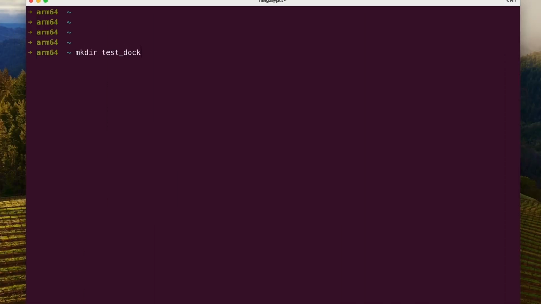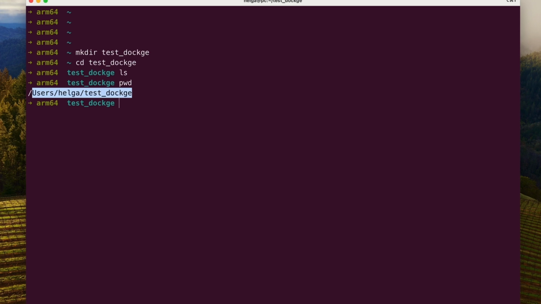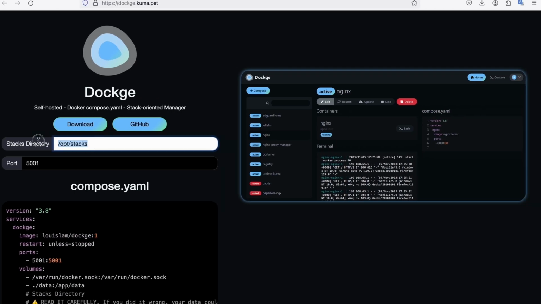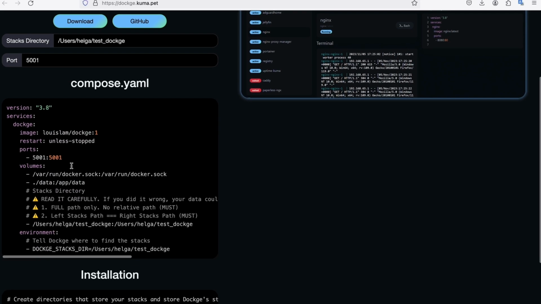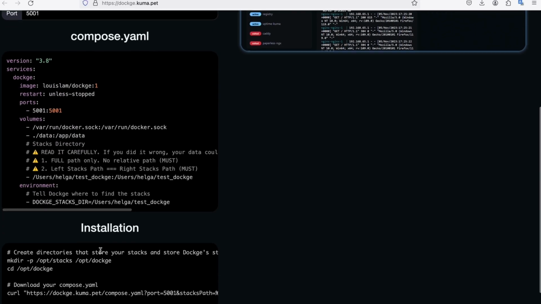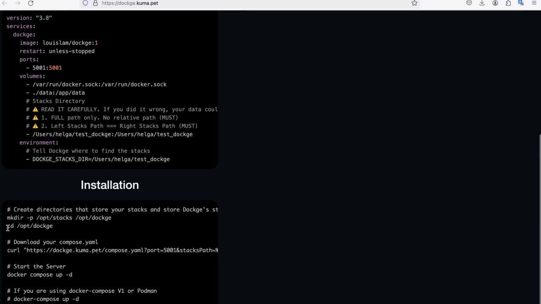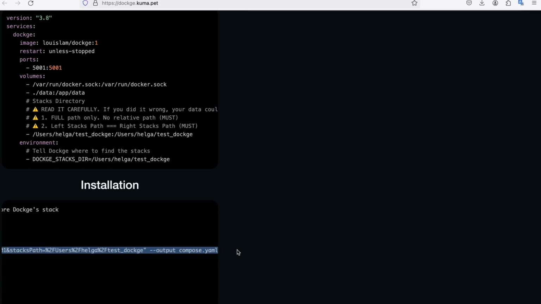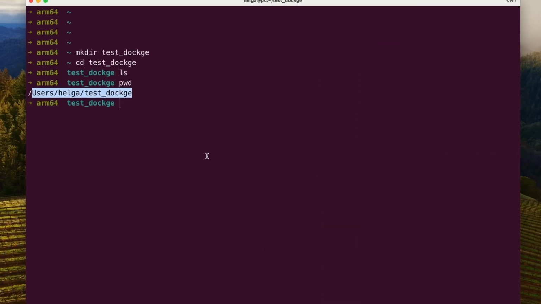We create a directory where we will place the Docker Compose YAML file from which our Dockge service will start. By default, it starts on port 5001. We need to specify the path to our directory. We can specify this on the website, and here in interactive mode, they will change the Compose YAML file for us. Here we can see that the path to our directory has been automatically changed in the Compose file. After that, using the command we can copy from here, we will take this Compose YAML file and start it in the terminal.